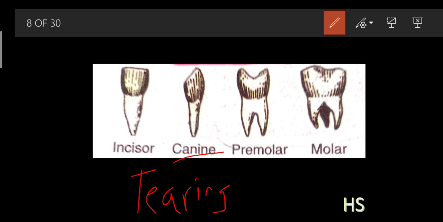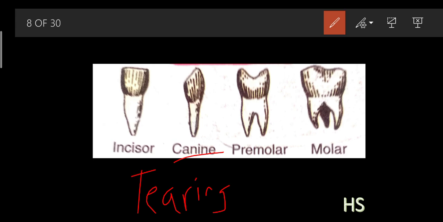Like many carnivorous animals, their canines are very sharp. Whenever they want to catch prey or eat their food, they hold it with their canines, because in carnivorous animals these canines are very sharp. In non-vegetarian people also these canines are very sharp, because they have to eat hard flesh. Because of these canines they can easily hold and easily tear the skin. Then the next one is the premolar.